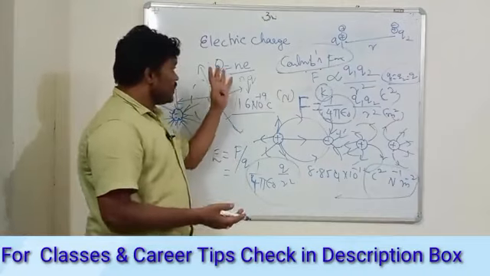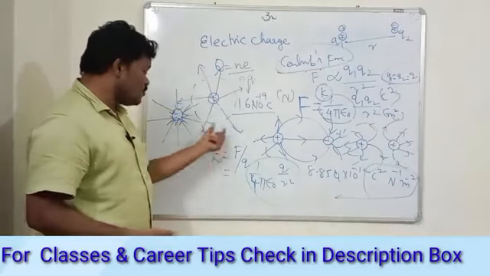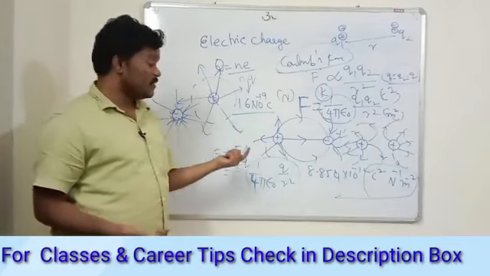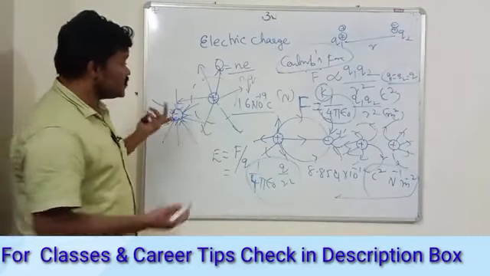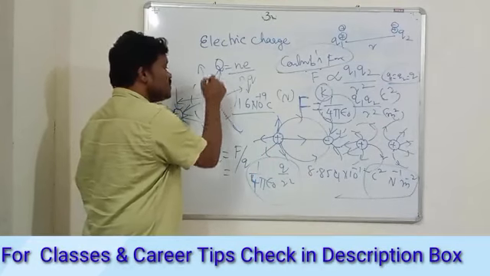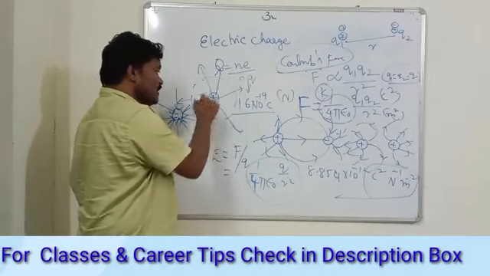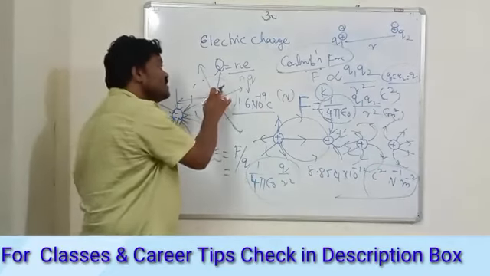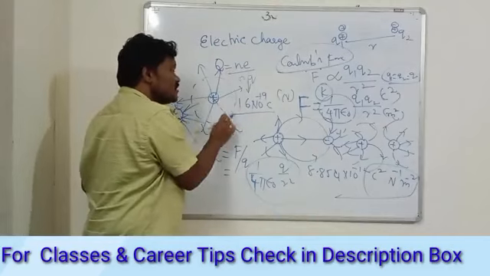Now my charge is a scalar. What about my electric field? Is it a scalar or a vector? That makes a matter, right? So we say that we have the charge, and the charge is experiencing some force in the region.